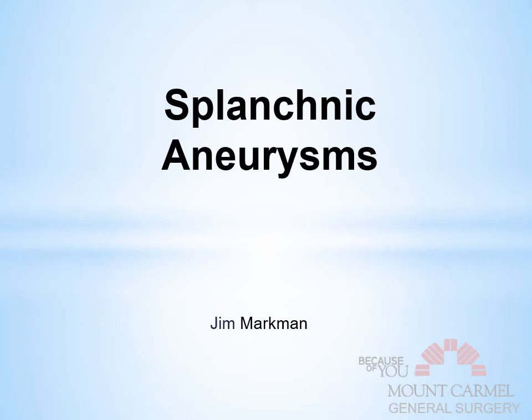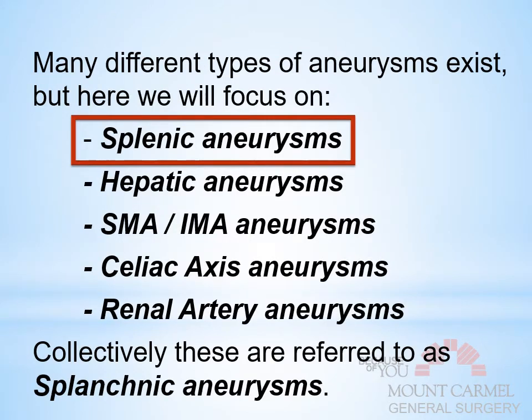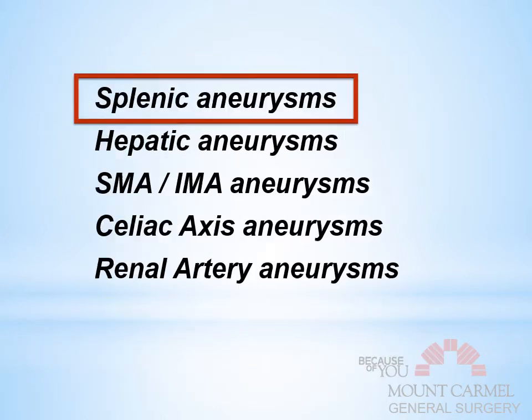Okay, guys, we're going to talk about splanchnic artery aneurysms now, okay? Aneurysms in general are abnormal full thickness bulging of the vessels, secondary to localized weakness, defect, or trauma. When we're talking about splanchnic artery aneurysms, we fall into these categories. We're going to discuss the splenic aneurysms, the hepatic aneurysms, SMA and IMA, celiac, and renal artery aneurysms. Together, these are all, again, called the splanchnic artery aneurysms.